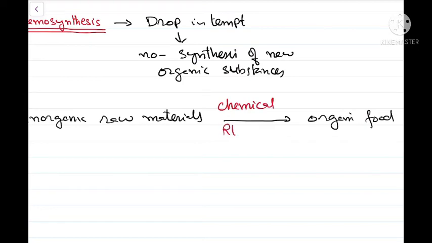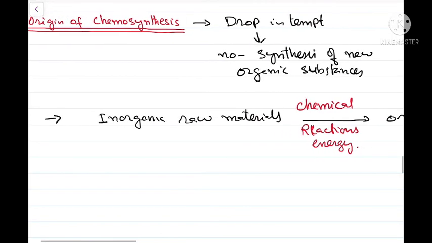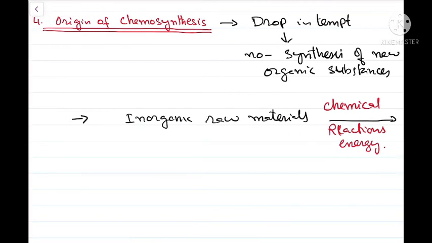One of the exothermic reactions yielded energy, and that energy was utilized by these organisms in converting inorganic raw materials into organic food. So such organisms are called chemosynthetic organisms. Even at present there are some living chemosynthetic organisms.